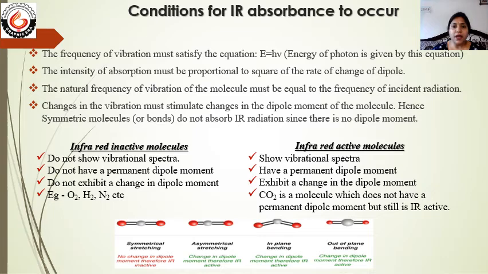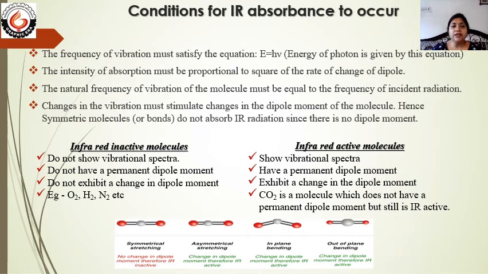Conditions for IR absorbance to occur. There are several conditions under which IR absorbance takes place. The first condition is that the frequency of vibration must satisfy the equation E = hν, where E is the energy of the photon, h is Planck's constant, and ν is the frequency of the radiation. This equation should always be satisfied for a molecule to show IR absorbance.